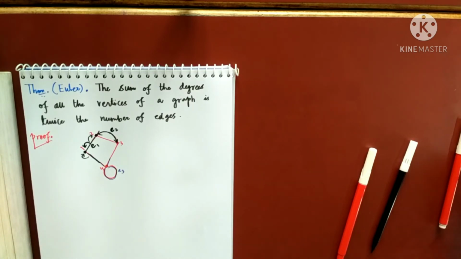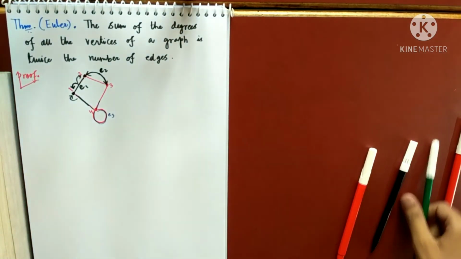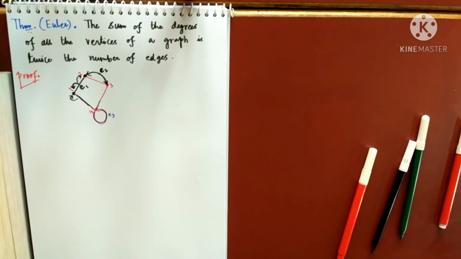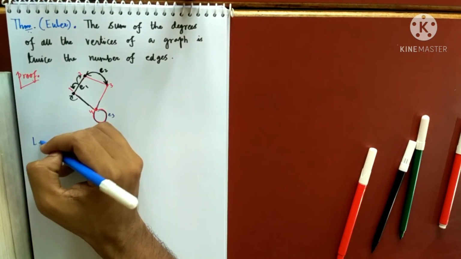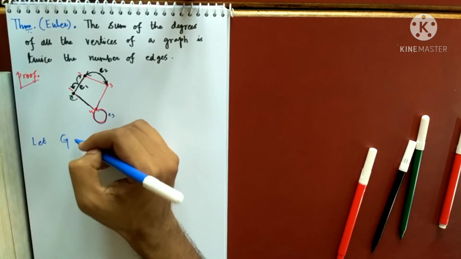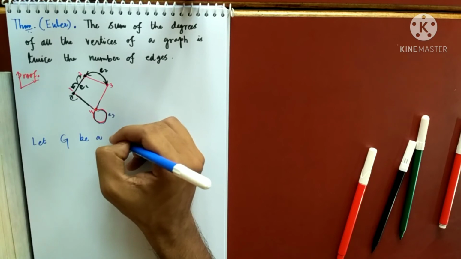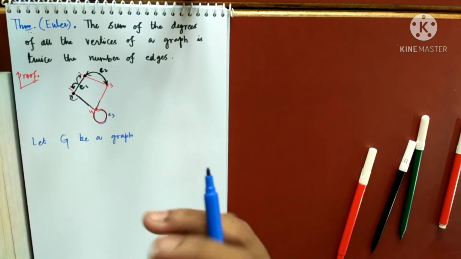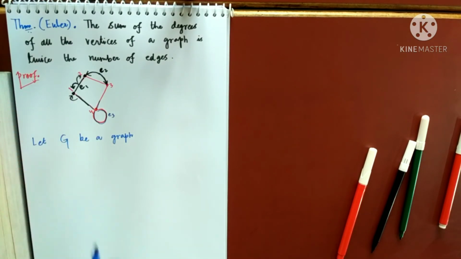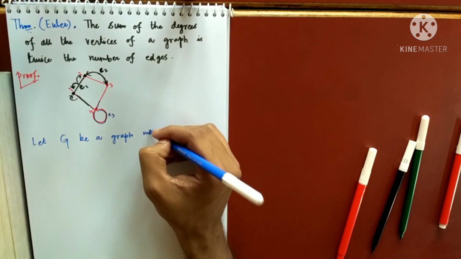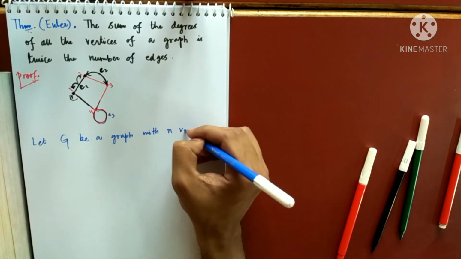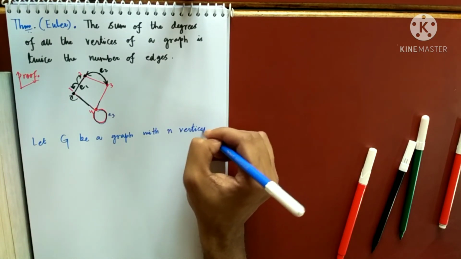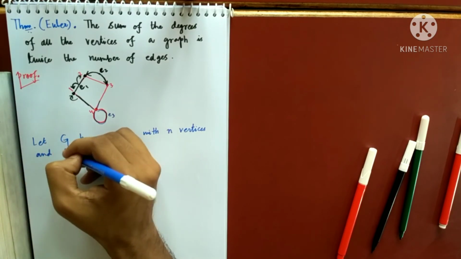So I will exactly write what I explained to you in this graph, and that will be the proof. Let me start the proof like this. Let G be a graph with n vertices and m edges.